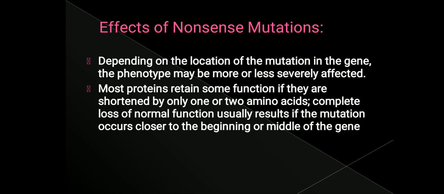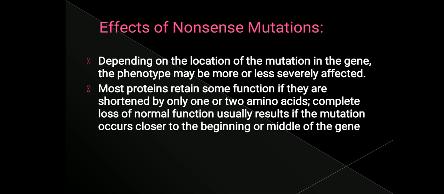Depending on the location of the mutation in the gene, the phenotype may be more or less severely affected. If this nonsense mutation occurs at the end of the gene, then the severity of the protein shortening is less, because there is already a stop codon at the end. But if the nonsense mutation is in the middle of the gene, then a shortened polypeptide will be synthesized, which will be non-functional. Of course, it will be non-functional.